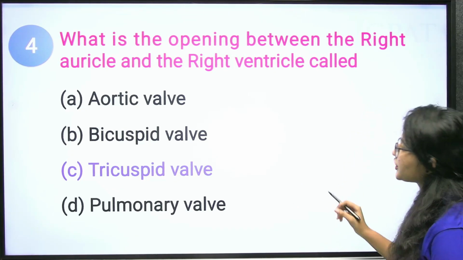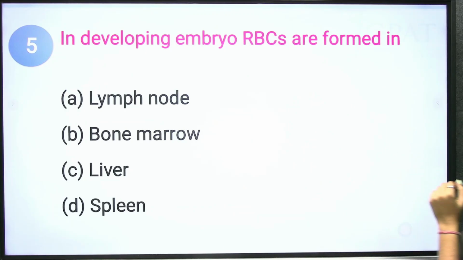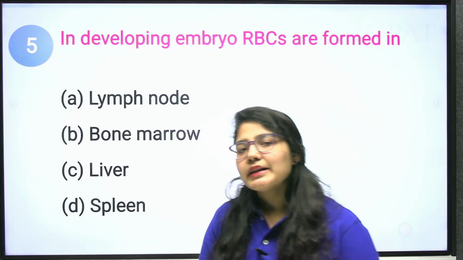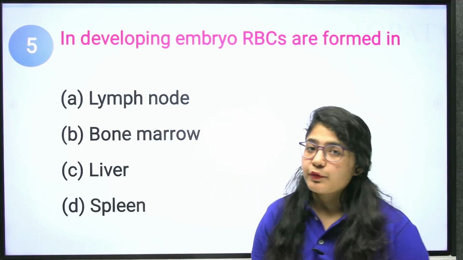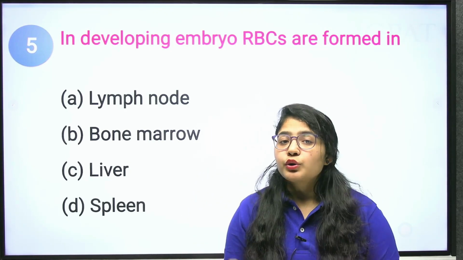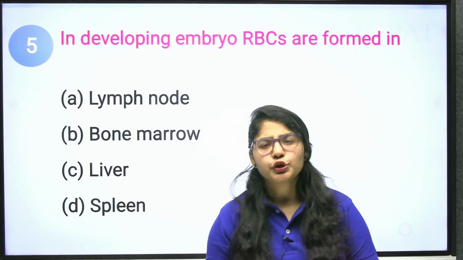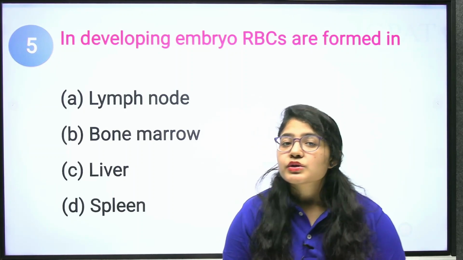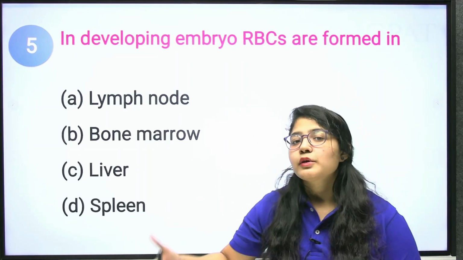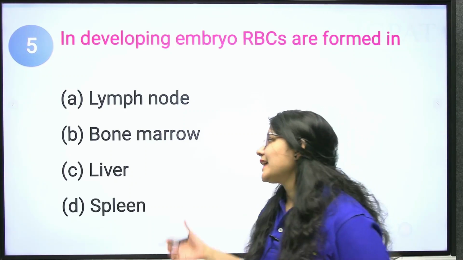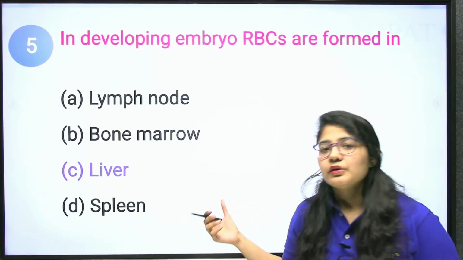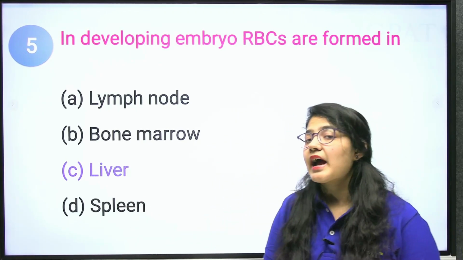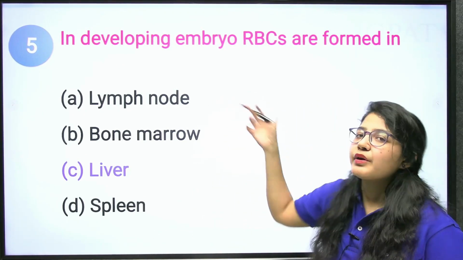Now, the next question. In a developing embryo, RBCs are formed in? Very nice question. When you are in the embryonic stage or a fetus, at that time you don't have bone cells to develop red blood cells from bone marrow. So who is responsible at that time to produce red blood cells? It is your liver. The liver produces your red blood cells at the time of your embryonic stage.